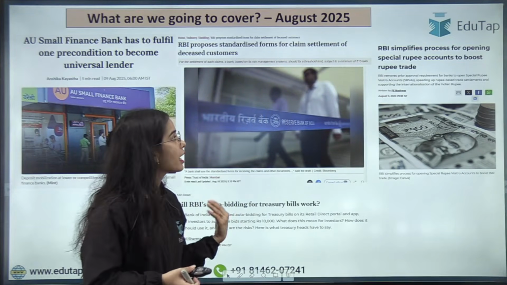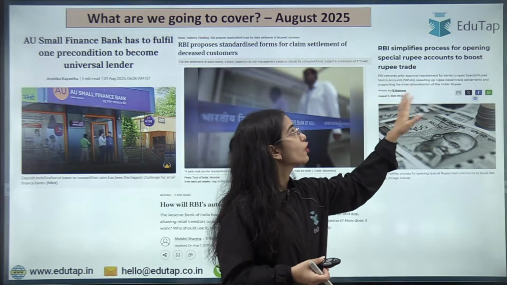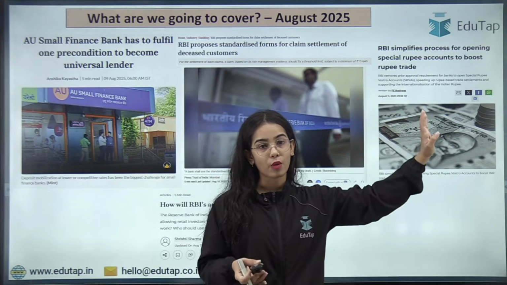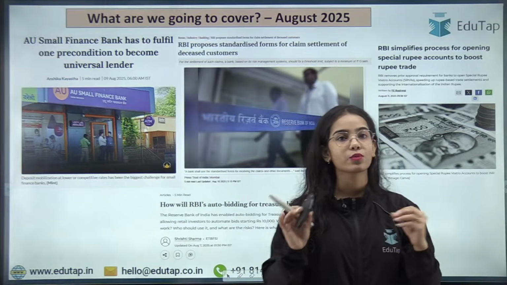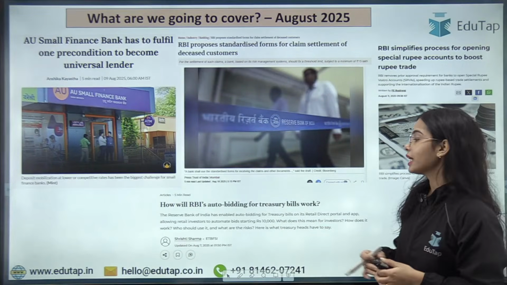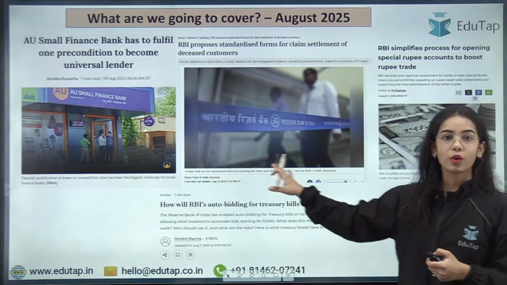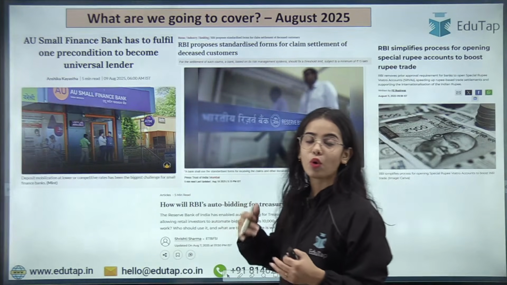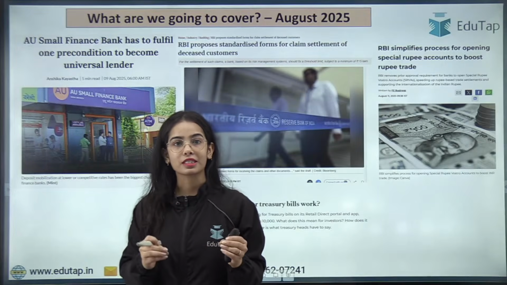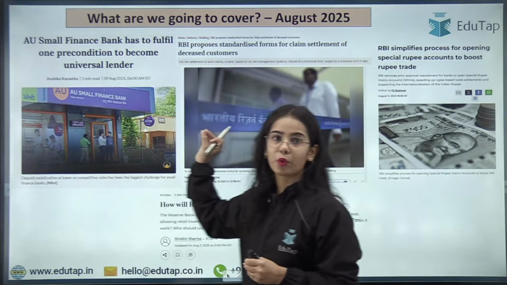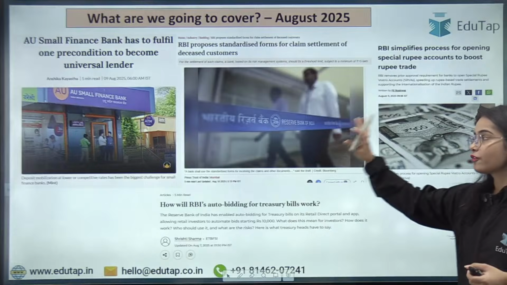The next one is regarding the RBI has simplified the process for opening special Rupee Vostro account. So what is a Vostro account, as well as what is the simplification that has been done. And the last one is regarding the RBI's auto bidding for treasury bills. So how this auto bidding process will work. So all of these news articles we are going to discuss in today's session, and I will tell you the important points that you have to remember from these news articles.